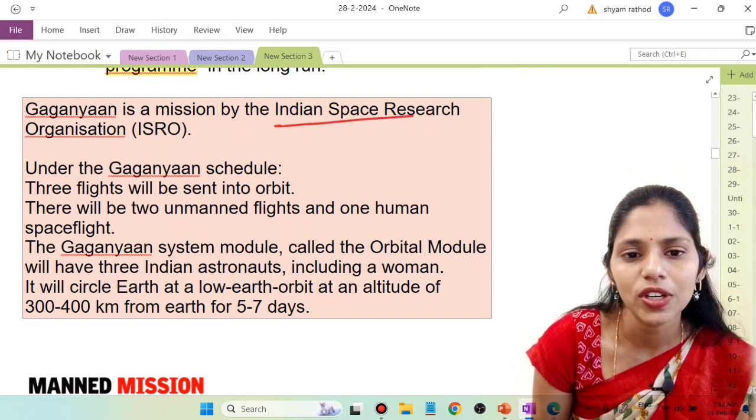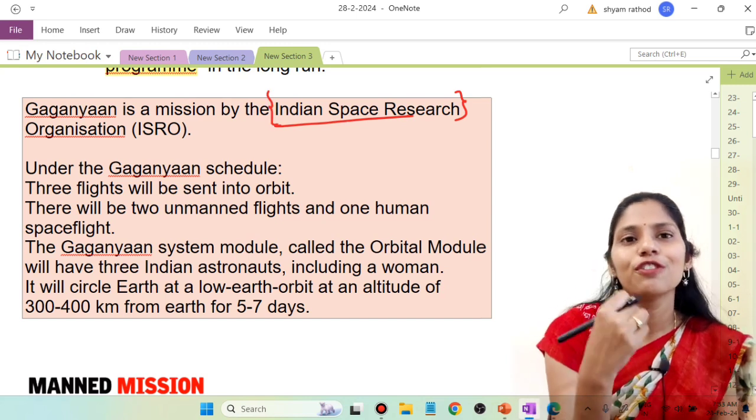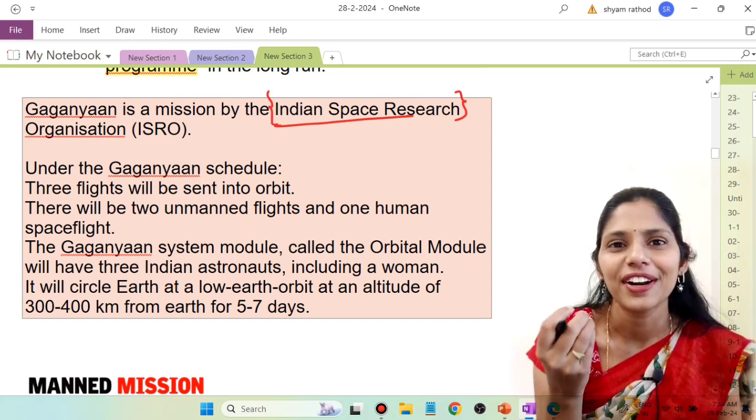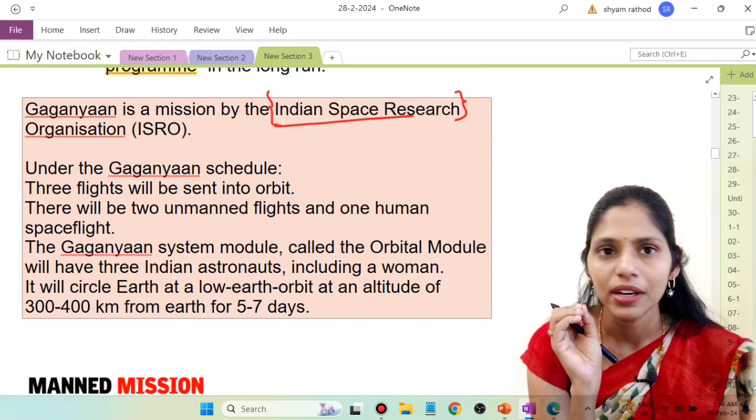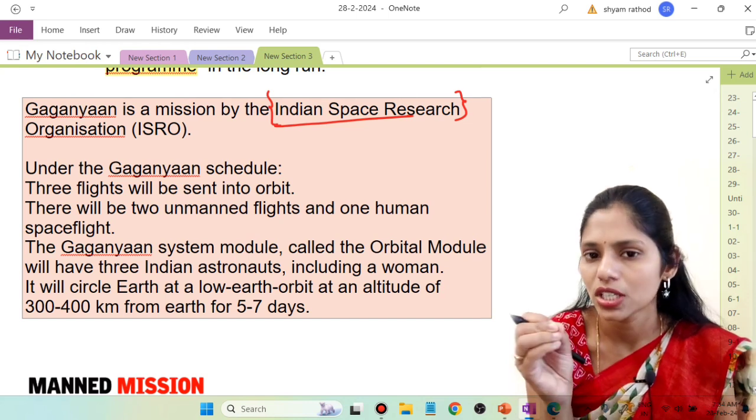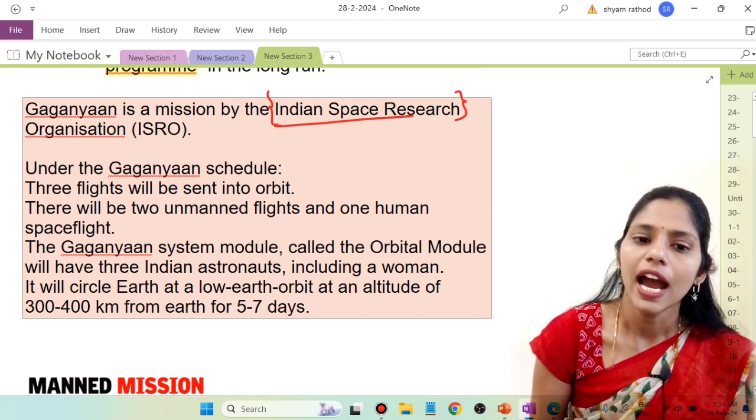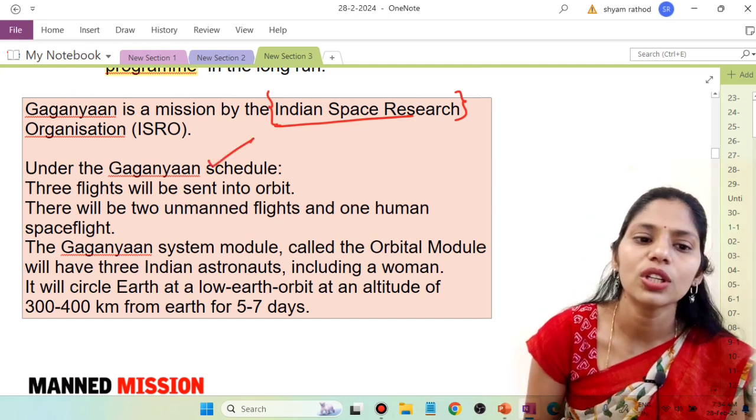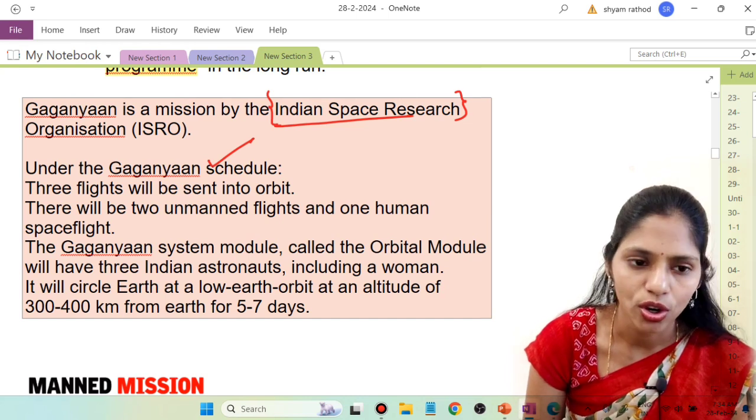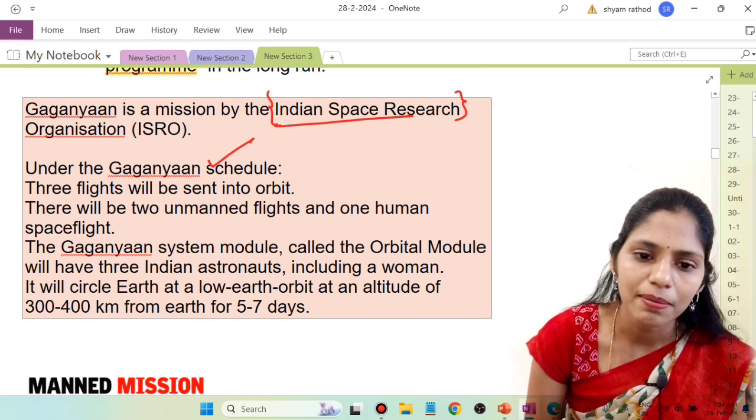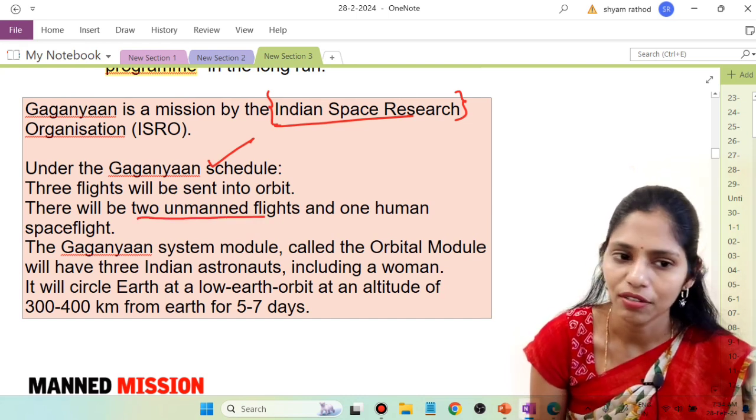So you can get a question like: Gaganyaan mission, is it a mission of the European Space Agency or NASA? So you should be very clear that this Gaganyaan mission is a mission of ISRO. And under this Gaganyaan schedule, 3 flights will be sent into orbit. There will be 2 unmanned flights and 1 manned flight.